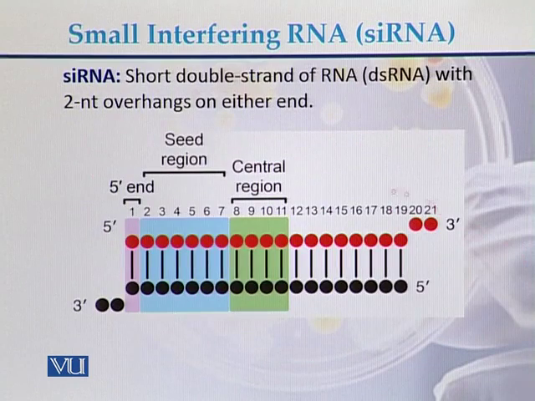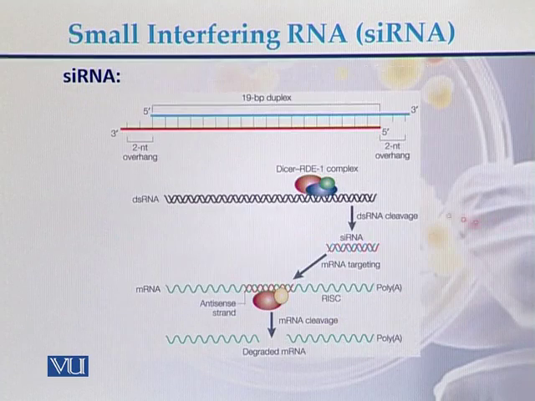This is the diagram of a typical siRNA, a short double-stranded RNA molecule. These are the nucleotides. Two nucleotides are overhanging on the 3' end, and the same is true on the other end. This is called the 5' end. This is called the seed region, and this is called the central region of the siRNA molecule.